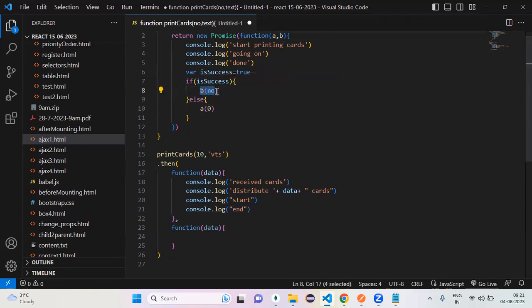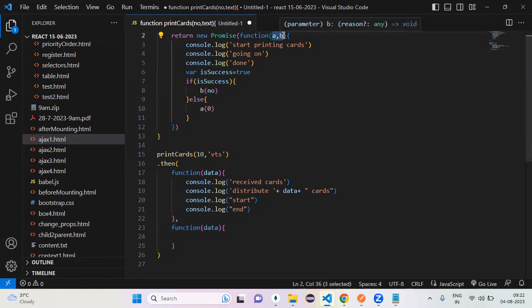Okay, line number 8 is what? You are calling A or B? B. B is nothing but what, first or second? Second function. If it is second, then which function is going to execute? The second function. Yes or no? So still it is success, still it is success. But this function is executed, right?